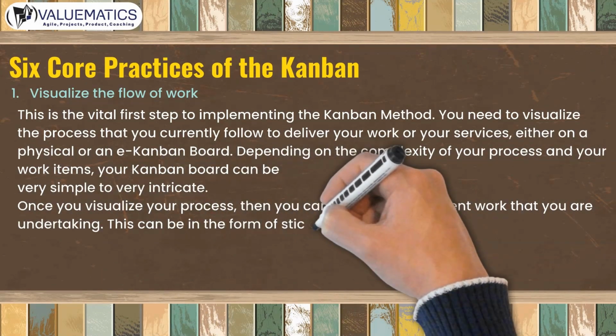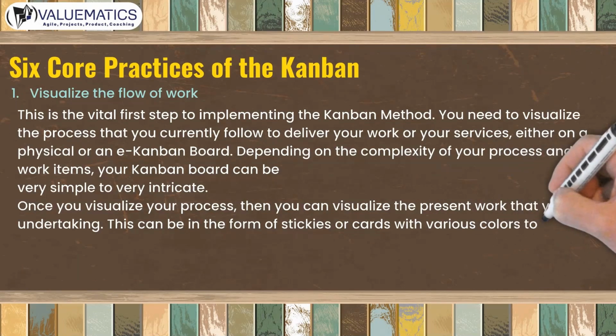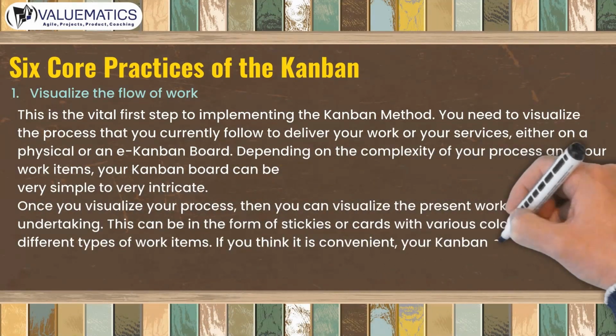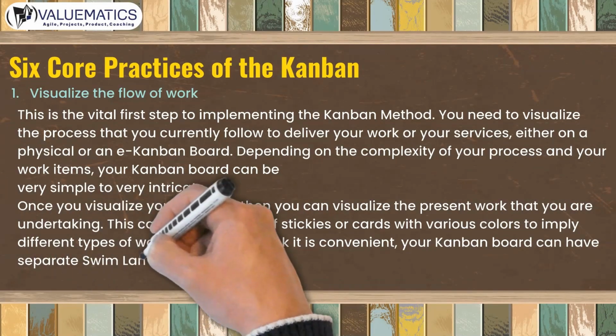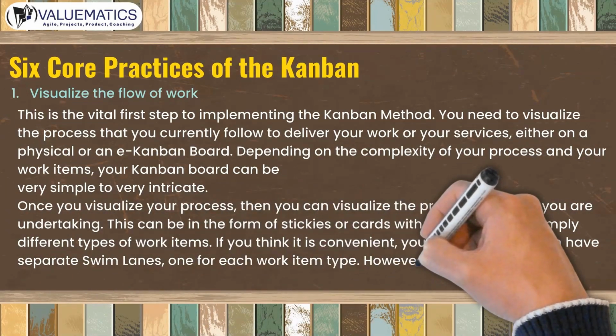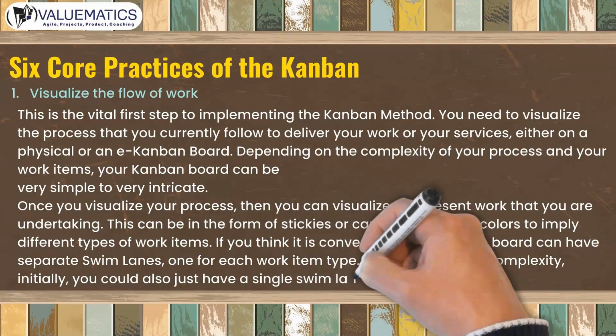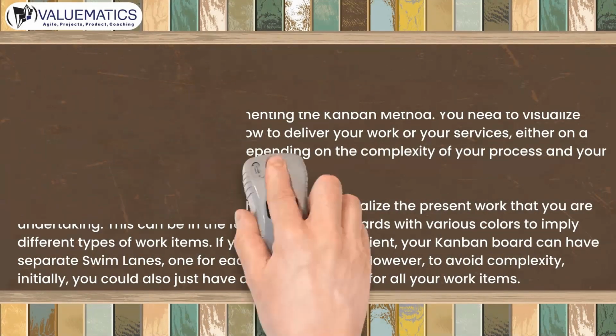This can be in the form of stickies or cards with various colors to imply different types of work items. If you think it is convenient, your Kanban board can have separate swim lanes, one for each work item type. However, to avoid complexity, initially, you could also just have a single swim lane for all your work items.